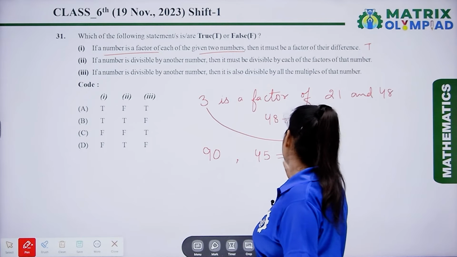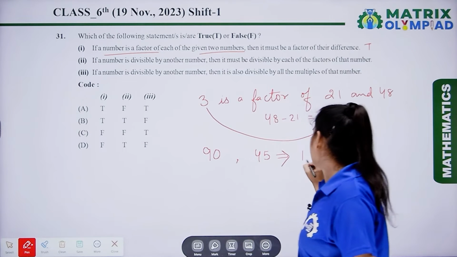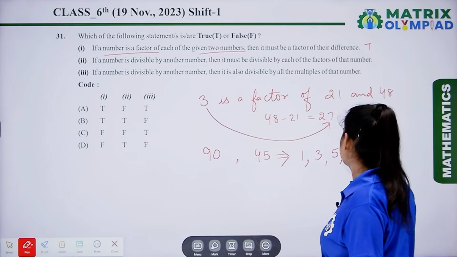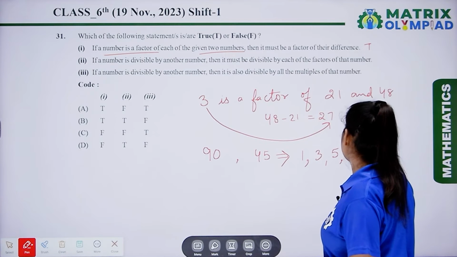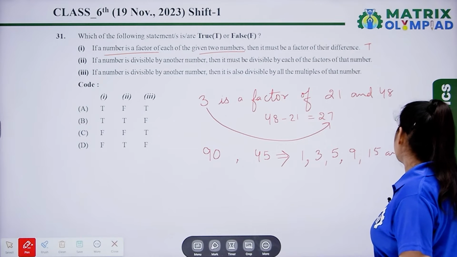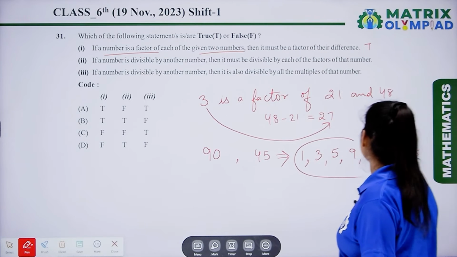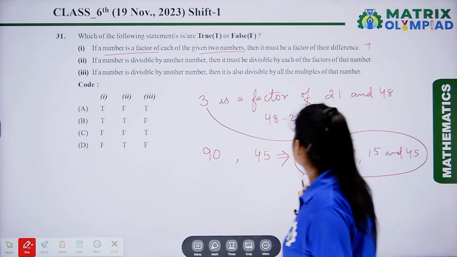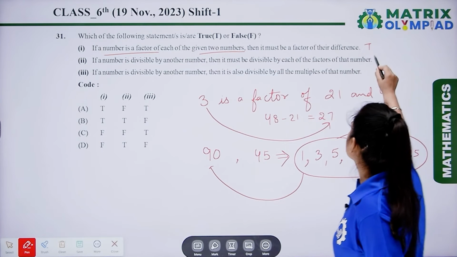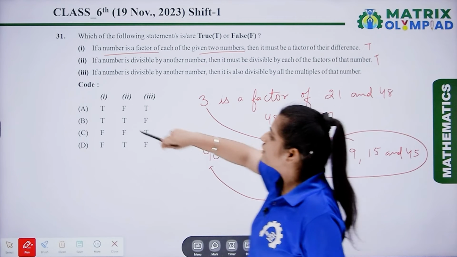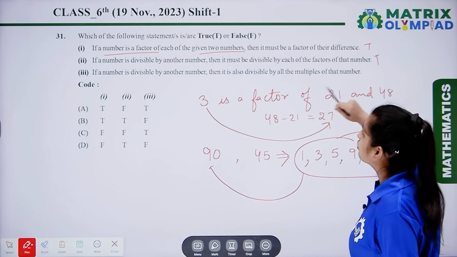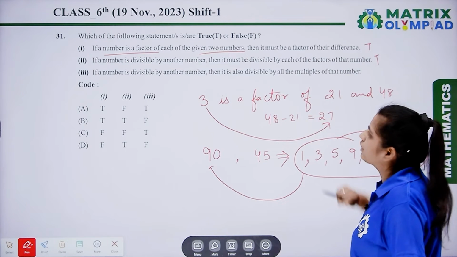So, the factors of number 45 are 1, 3, 5, 9, 15 and 45. So, the factors of 45 are also divisors of 90. So, this statement is also true. The next is, if a number is divisible by another number, then it is also divisible by all the multiples of that number.